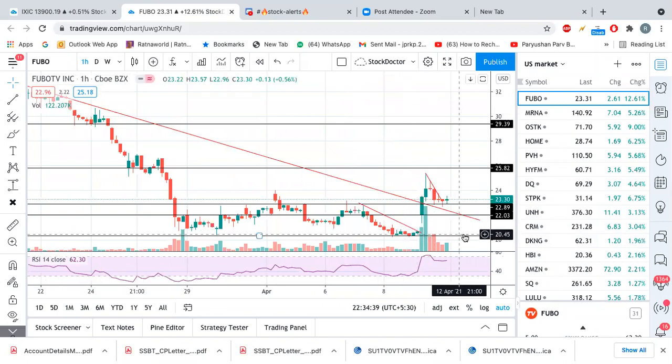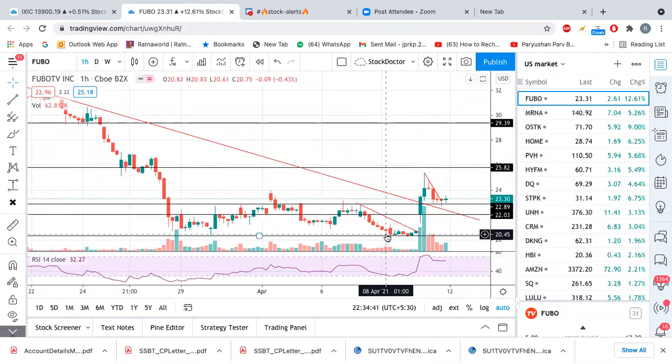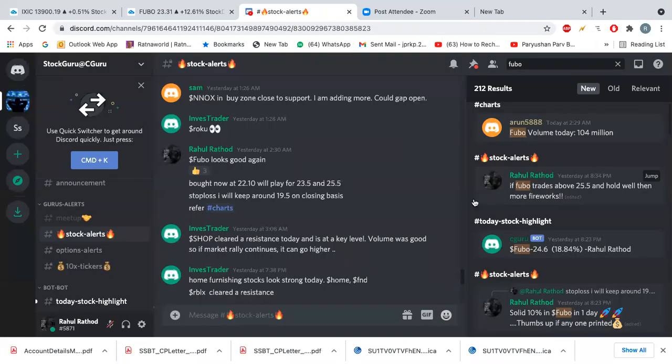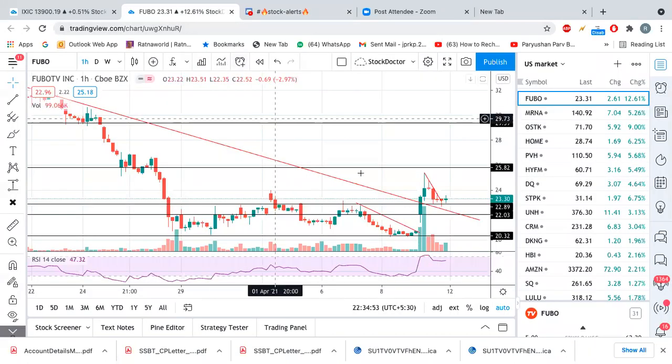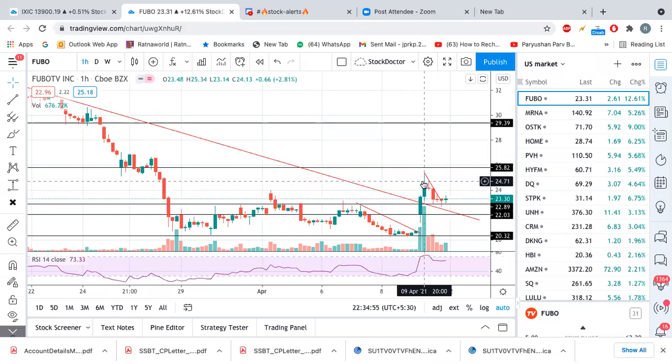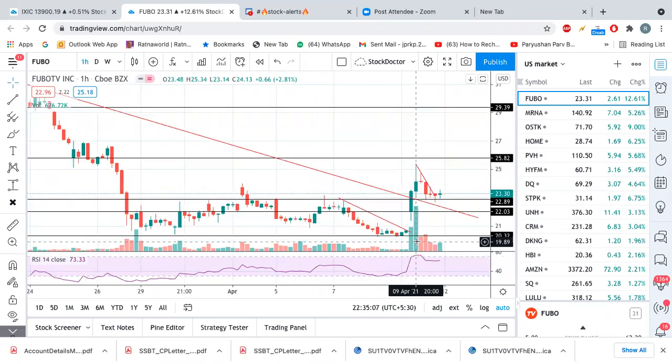And I mentioned two levels that it would go toward, 23.5 and 25.5. It went up to 25.2. It made a high of 25.30, right? So from 22 to 25.20 we got a very good profit there.